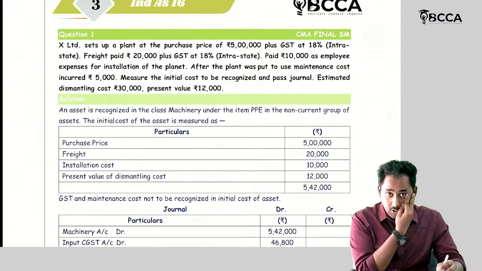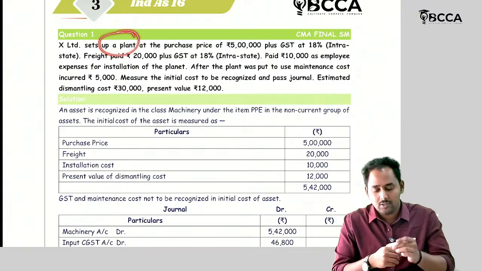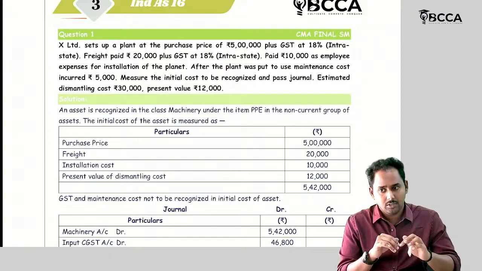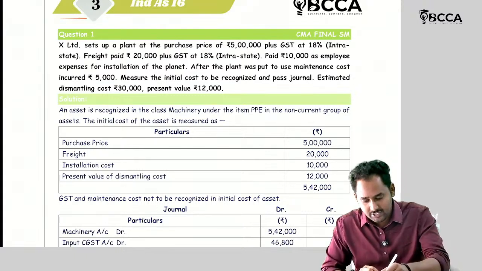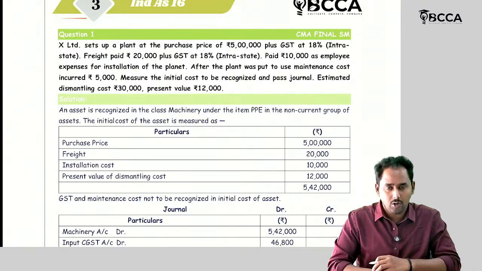So at the initial recognition, if we acquired this plant by paying cash, then the plant should be recognized at cost. The cost contains 3 elements: purchase price, directly attributable cost, and the present value of the dismantling cost. So let's identify the given information. Let's identify the cost elements.